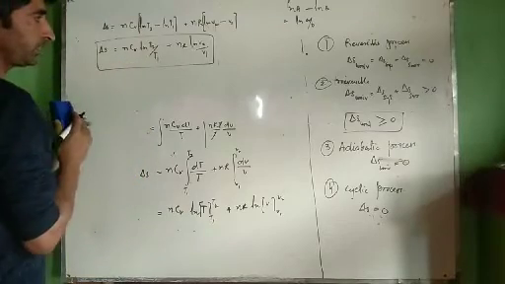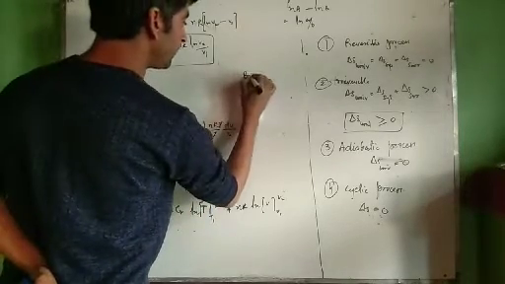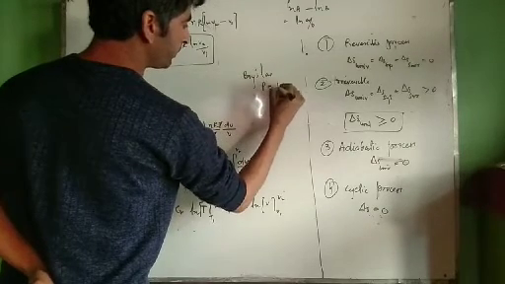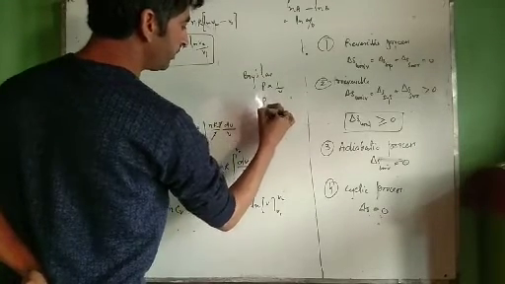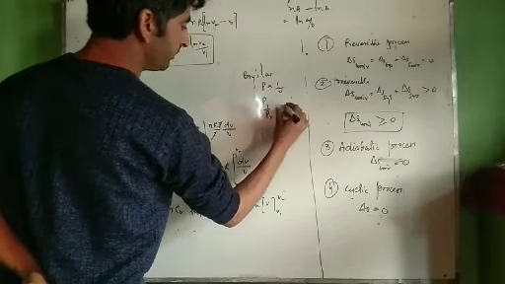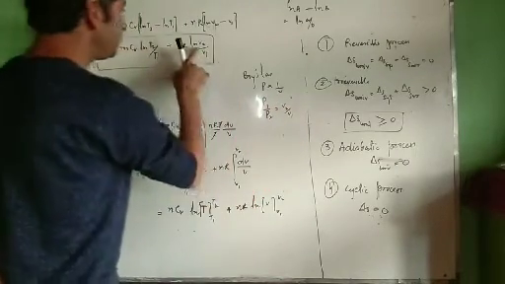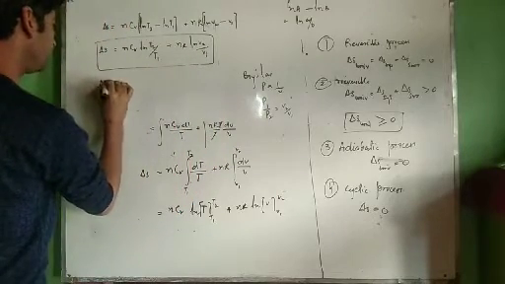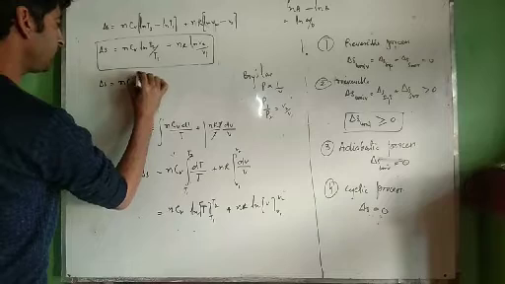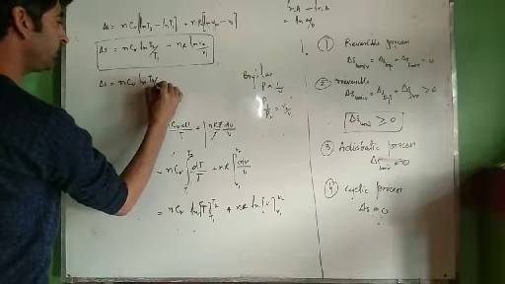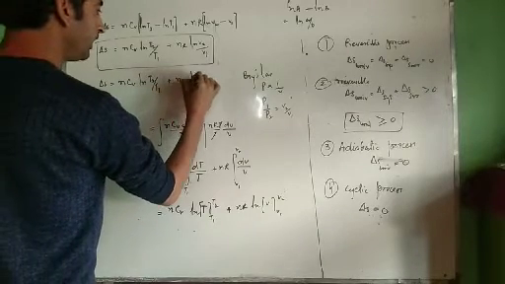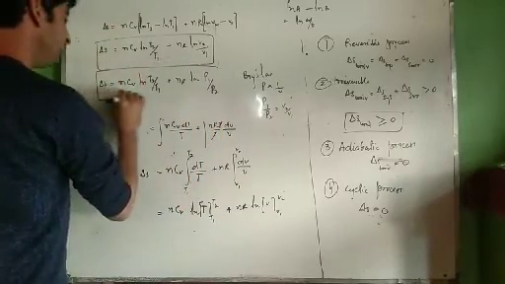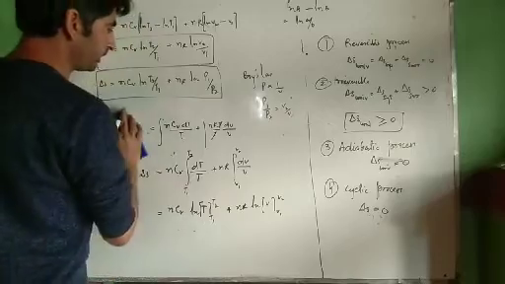We can change this equation as well. We know from Boyle's law, P is inversely proportional to V, or P1 by P2 is equal to V2 by V1. Now substituting the value of V2 by V1, we can get one more equation. Del S is equal to nCv ln of T2 by T1 plus nR ln of P1 by P2. Now these are our required equations which we apply to different processes.